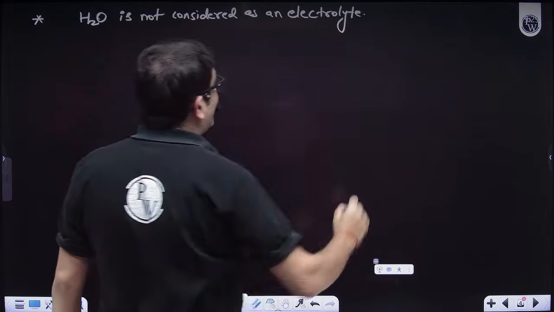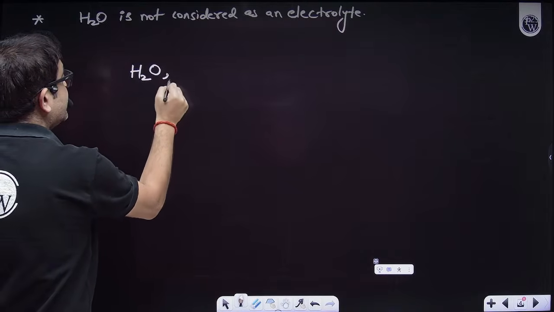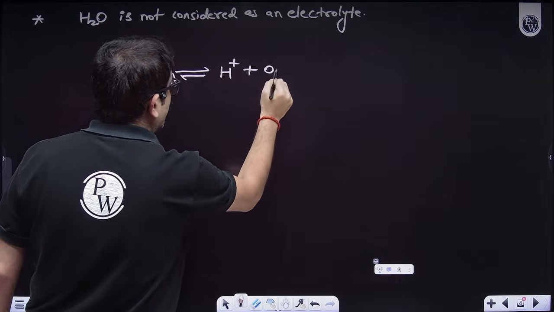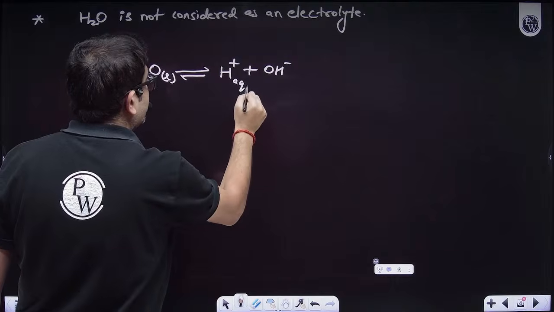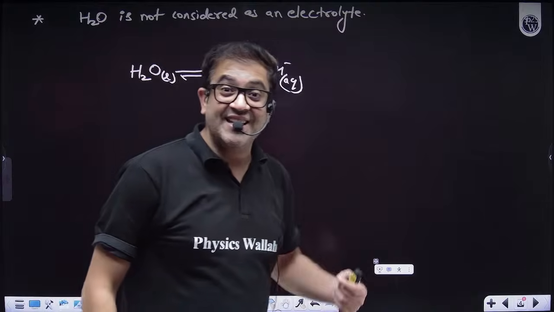The reason it is not considered an electrolyte, beta, is that if you have water, this H2O liquid definitely dissociates into H plus and OH minus. And sir, come on, yaar. You said it is not an electrolyte, sir, but now you're writing its dissociation, its ionization.